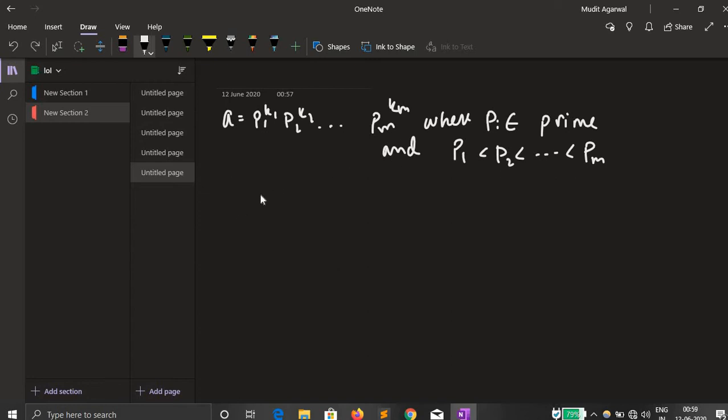Now since a is made up of p1, p2 till pm, all the factors of a are also going to be made up of these pi's. Therefore, if we are able to find a d1 plus d2 that is never divisible by any of these prime numbers, then we can say that all the factors which are also made up of these pi's can never divide d1 plus d2.